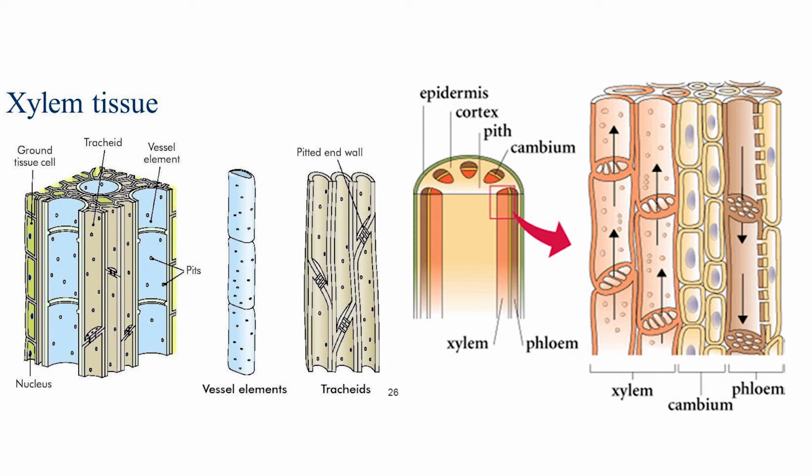The next type of cells are xylem vessels, or we call them tracheae. They are long tube-like structures meant for transporting water and dissolved materials. They are made up of elongated cells placed end to end. Their cell walls are quite hard, thick and lignified. Transverse walls get dissolved and make a continuous water pipe. These are xylem vessels. Then comes the third kind of cells.